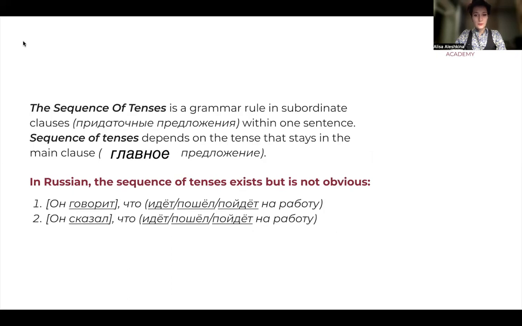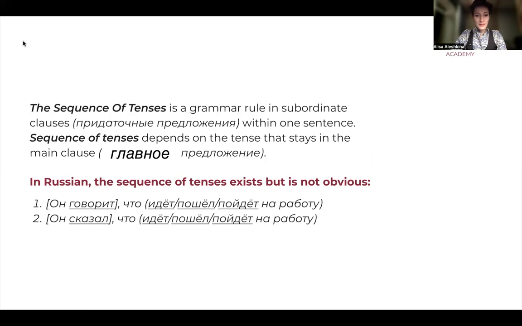It's a grammar rule in subordinate clauses. In Russian, these are придаточные предложения within one sentence. And sequence of tenses depends on the tense that stays in the main clause. In Russian, it's главное предложение.